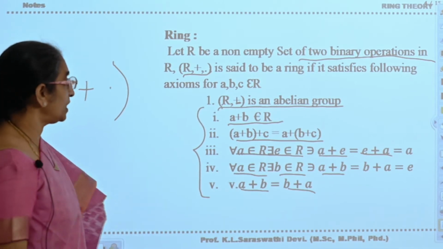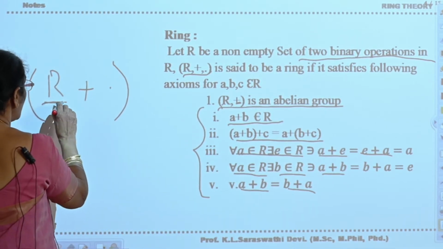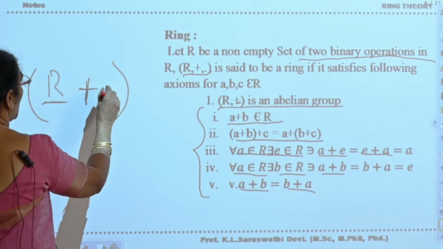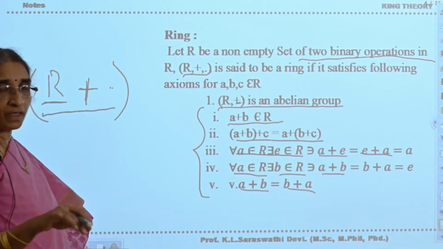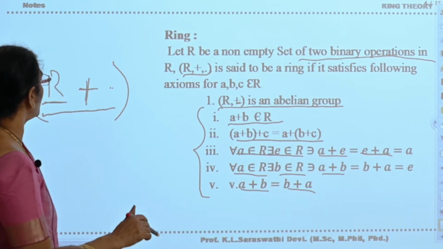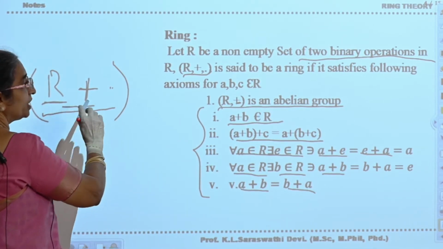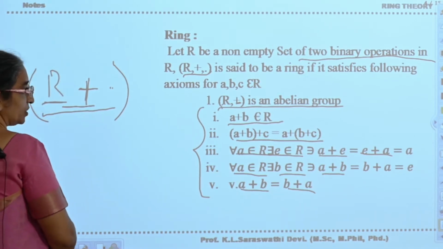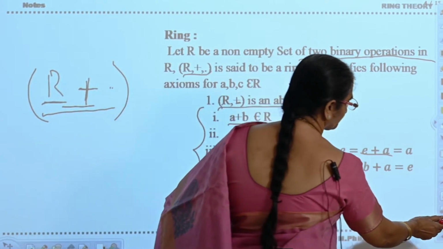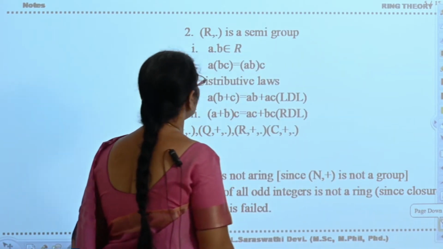In order to say that any non-empty set equipped with addition and multiplication, that is, equipped with two binary operators, is a ring, it should satisfy the first property: with respect to addition, it should be an abelian group. With respect to multiplication, it should be a semi-group.